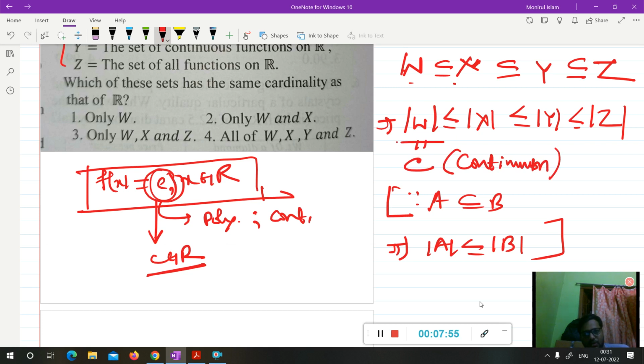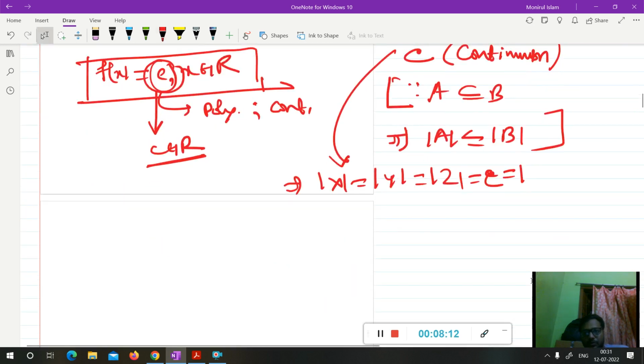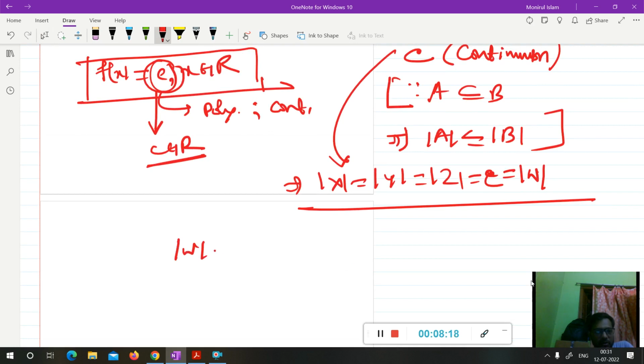Since W is uncountable, the cardinality of X, Y, and Z will be greater than or equal to C, and this is equal to the cardinality of W. Cardinality of W will be C and cardinality of W is less than or equal to cardinality of X.